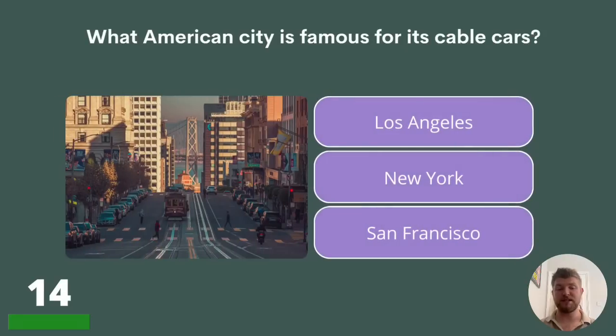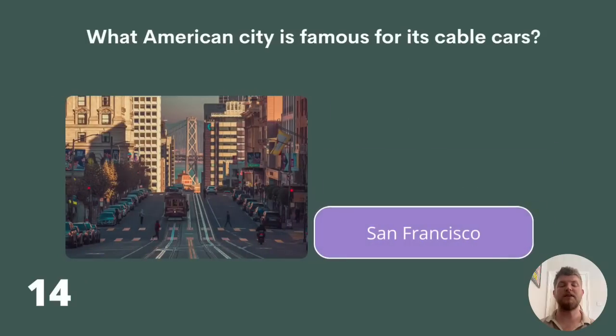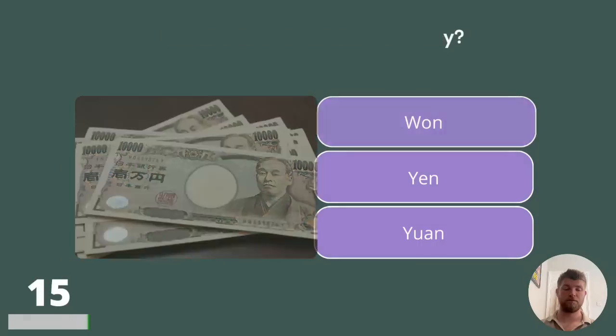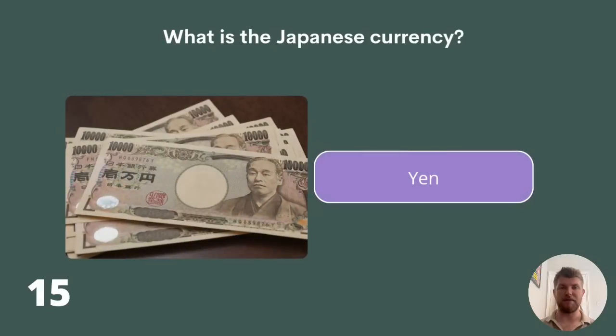14. What American city is famous for its cable cars? Los Angeles, New York, or San Francisco? The answer is San Francisco. Question 15. What is the Japanese currency? Is it won, yen, or yuan? The answer is yen.